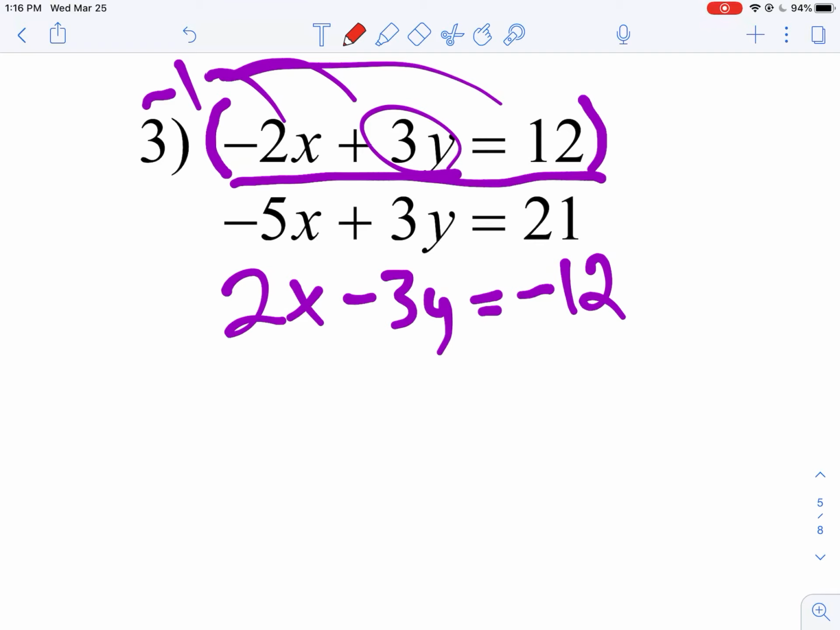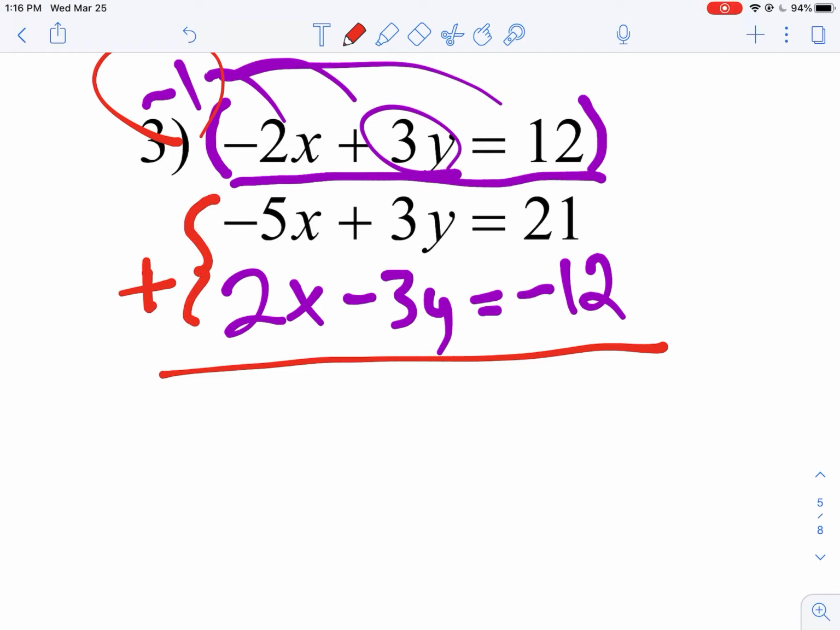So sometimes you have to do this first step where you multiply one or both of the equations by a number of your choosing. I chose this number. It's not like it has to be -1 every time. I chose -1 because now when I do my big addition problem, I get elimination. So first, -5x and 2x is -3x, but 3y and -3y eliminates. Perfect. Now we're rolling. In this step that I write in red, there should only be one variable. One has to eliminate.